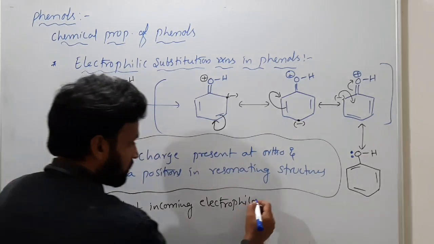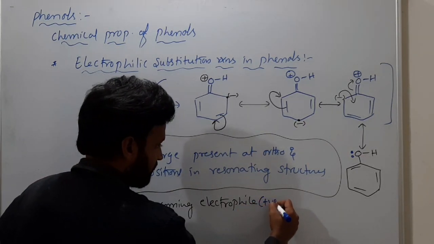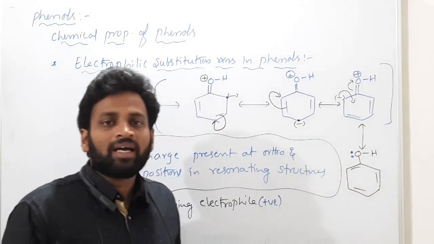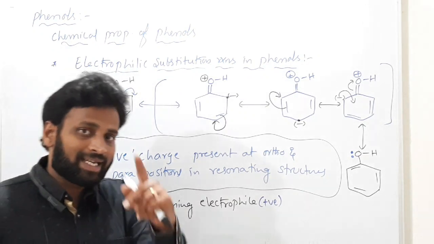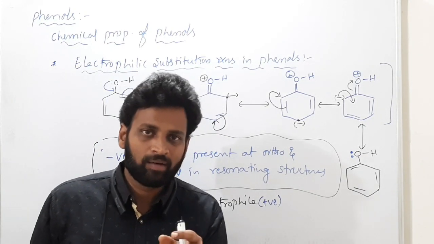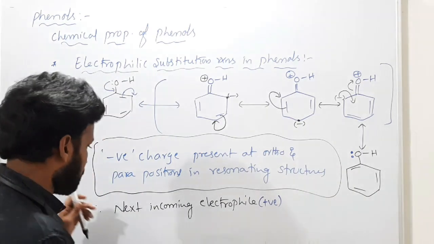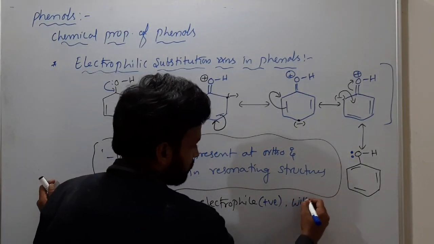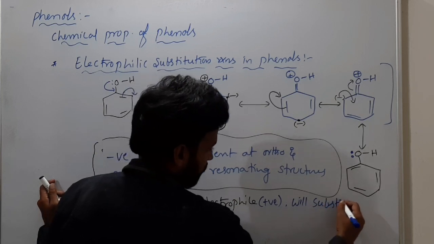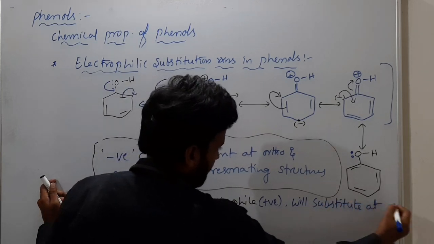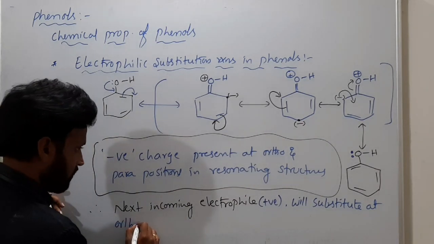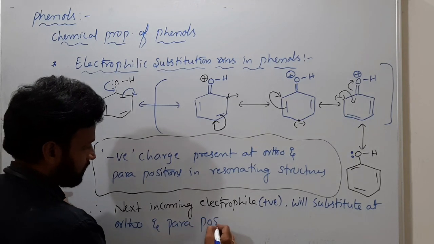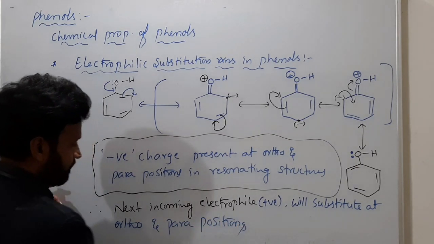Electrophile means positively charged or negatively charged? Electrophile means electron deficient, positive or neutral, but electron deficient. Electrophiles like SO3 are neutral electrophiles, but electron deficient. I gave this in the previous class or not? So the next incoming electrophile will substitute at ortho and para positions. This is very important.